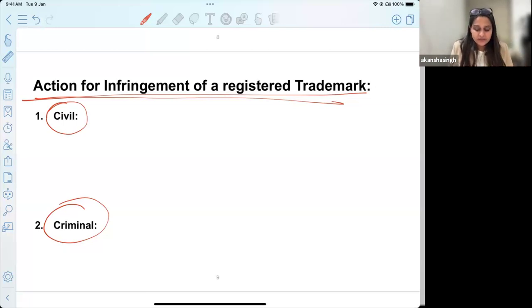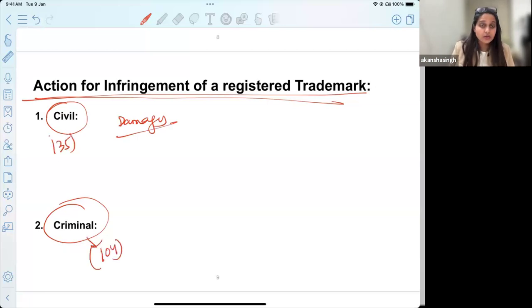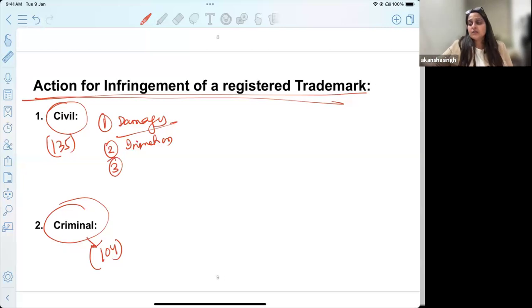So just by common sense, we will try to find out, and then we will refer to the provisions also. This is section 104, this is section 135. So we talk about damages, because whatever loss has happened, please give that to me. Secondly, we can also look for an injunction, since he intends to sell these products using my logo. We would want a temporary or a permanent injunction to be imposed on him. Then whatever goods he already has, he has a godown wherein he has put my trademark and a lot of goods piled up there.